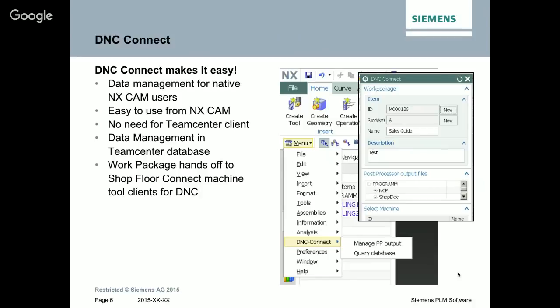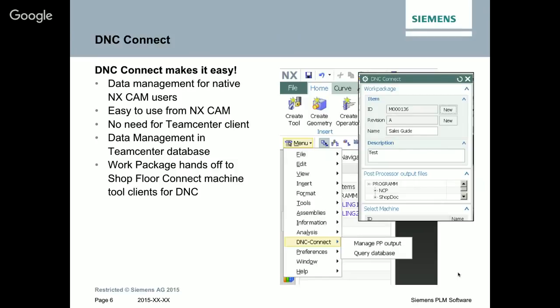It's really easy to use from NXCAM, so you can manage your output data, like the NC programs, the tooling sheets, and shop documentation, and you do it directly in your NXCAM environment. So no Teamcenter clients need to be used. We are only using the structure and the architecture of the Teamcenter database in the back.